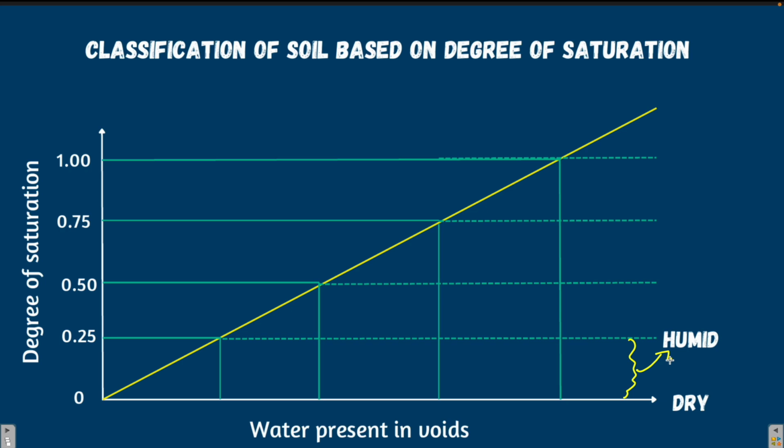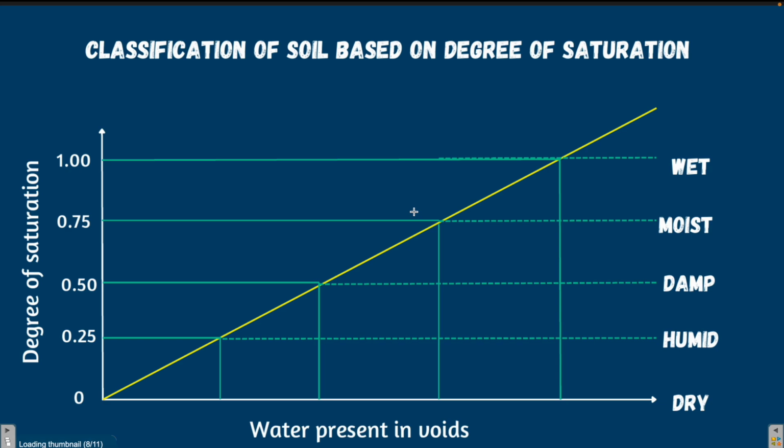When the degree of saturation is between 0.25 to 0.5, the soil is in damp condition. This whole region, the soil is said to be damp. While when the degree of saturation is between 0.5 to 0.75, the soil is said to be moist.